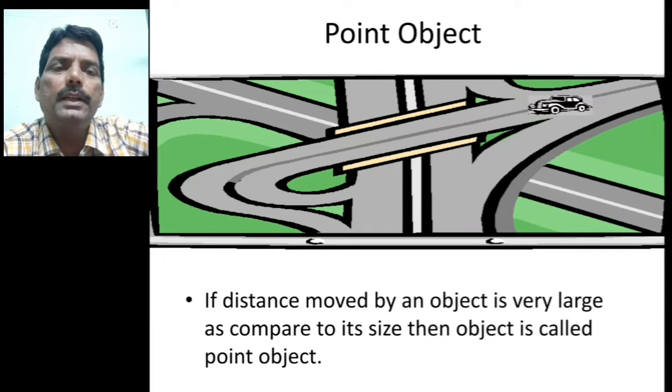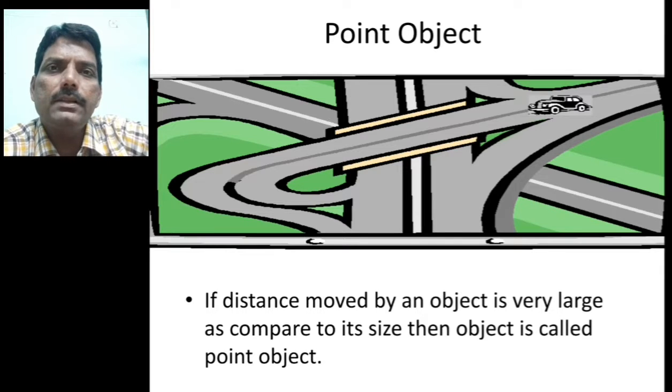Next point is point object. What is meant by point object? I will give you an example. Suppose the aeroplane is moving from Bombay to Washington. Then you will say that the distance between Bombay and Washington is quite large as far as the size of the aeroplane is concerned.